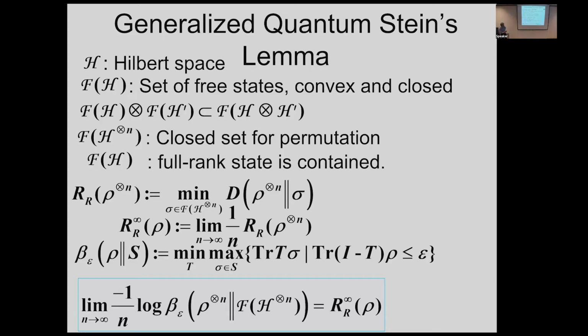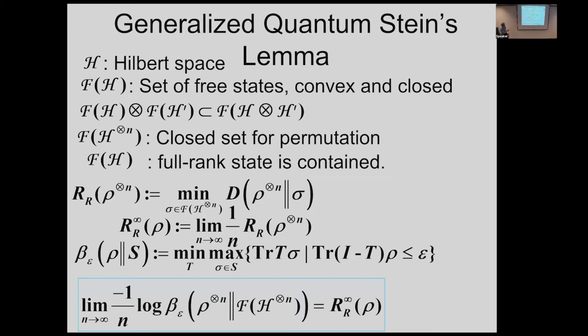So this quantity is very important. Our interest is this one. We consider the n tensor product case, and we need to consider the tensor product of free states. Of course, if this is a set of simple tensor products, this is the simple Stein lemma. So this is very easy. But now we need to consider some set of free states, and this set of free states is somehow growing.